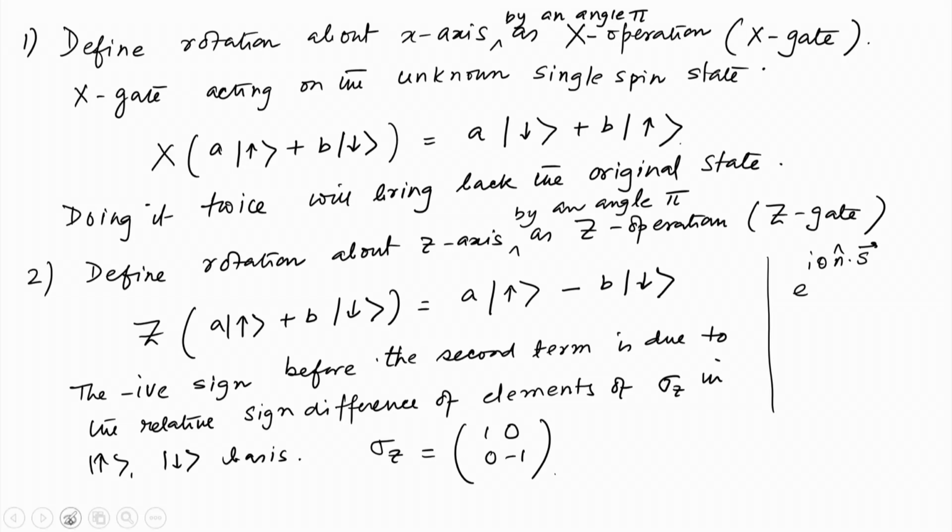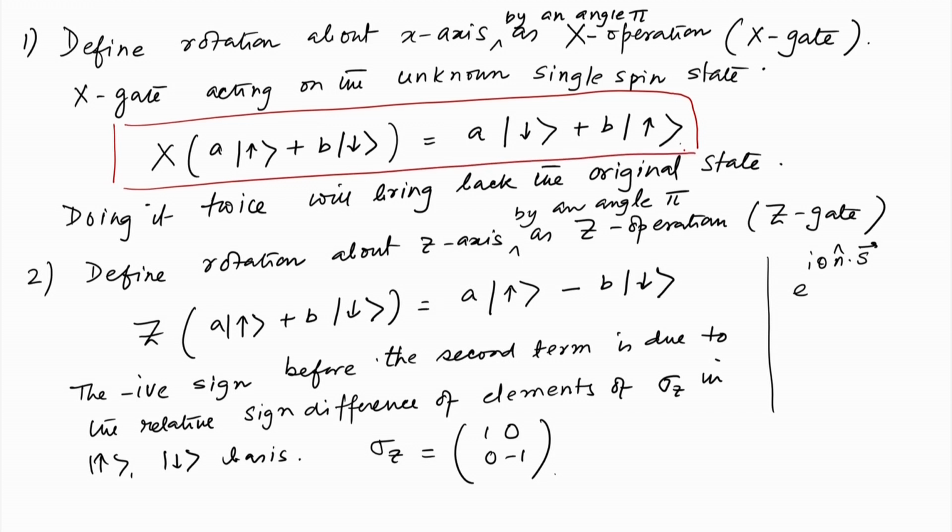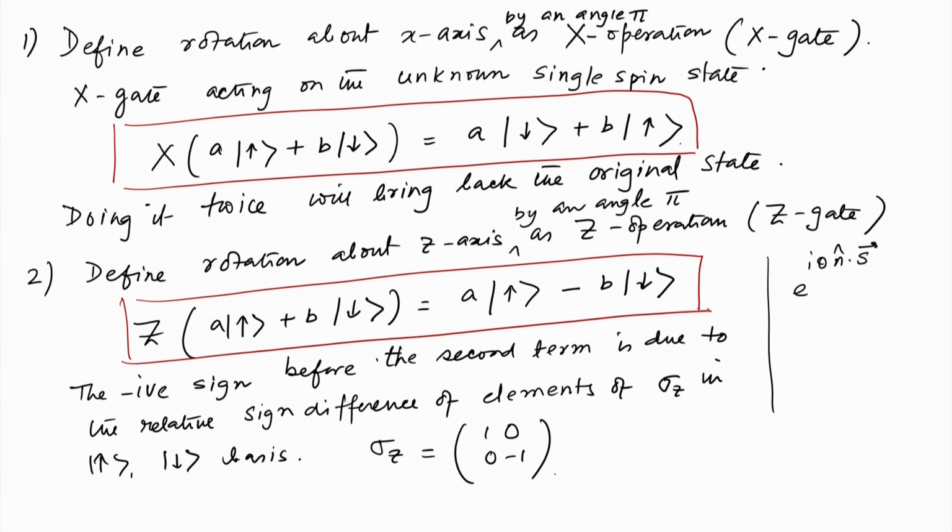Let me just make a block of this. This is the X operation. This is an important ingredient to the quantum teleportation. So, we will write this, and this is a Z operation. So, these are important. We are going to define another operation which is called the controlled X operation. So, we will call it a Cx.